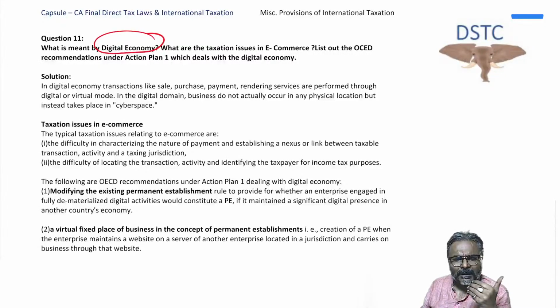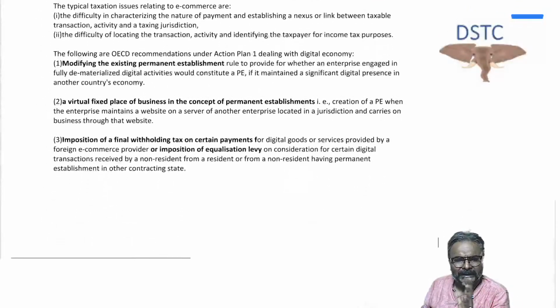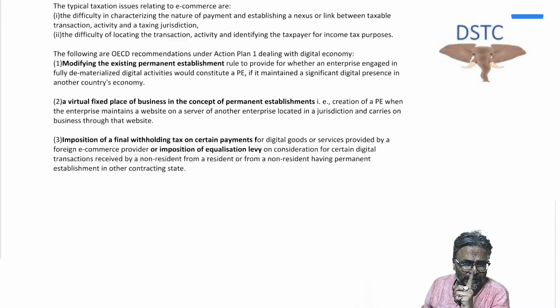And what is the recommendation? Primarily, you have to follow equalization levy. I told you that the action plan has recommended equalization levy, and on that particular basis the taxation will be determined. Equalization levy is the answer for digital economy. So this is what it is, students.